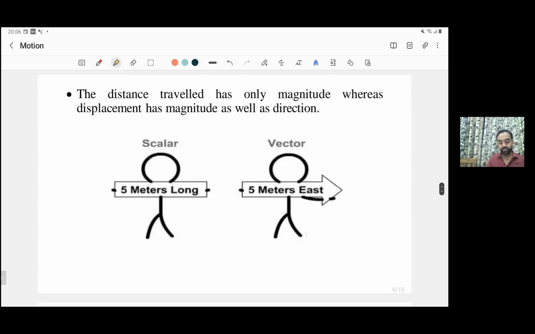So if I want to describe the distance, it can be described as 5 meter long. In itself, this is a distance. But if I say 5 meter in the east direction, it means that it is a displacement. So when the direction is added, it means it is a displacement.